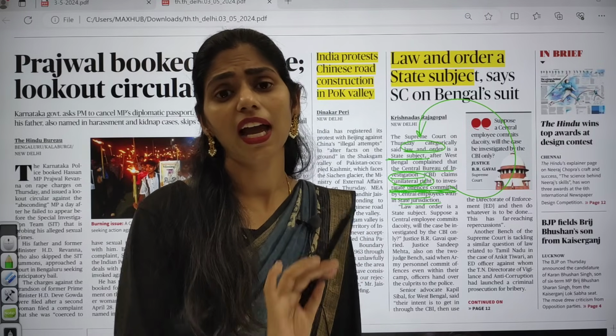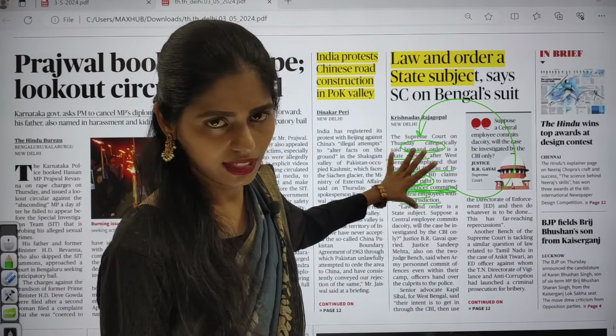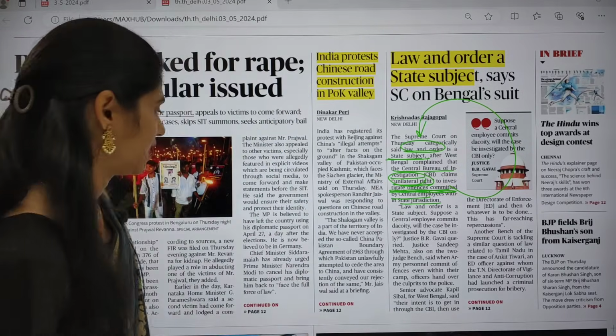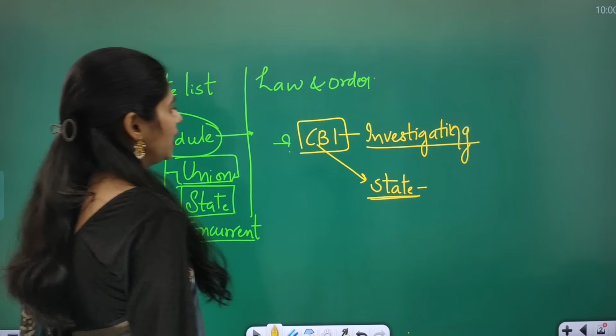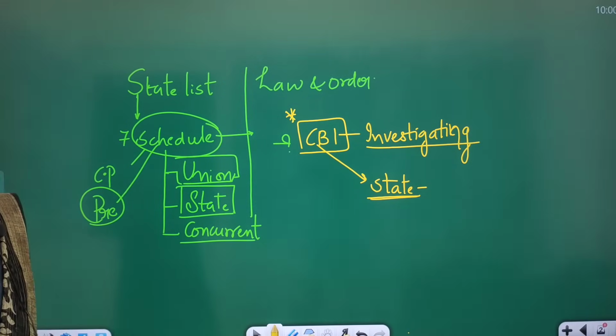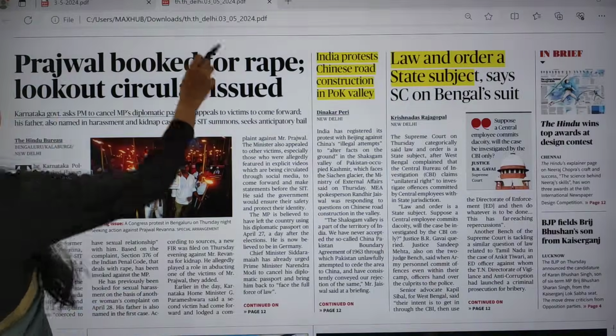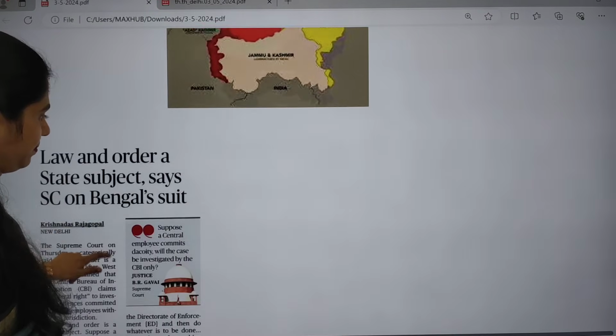CBI has no right; it has to take permission from the state. This is mainly what the Supreme Court judgment said. So here again you have to focus on the CBI and some basic facts regarding the CBI. Okay, that is the thing. And now let us see this article in detail.